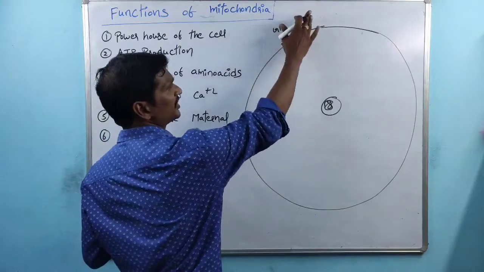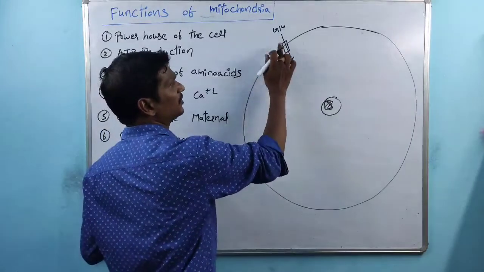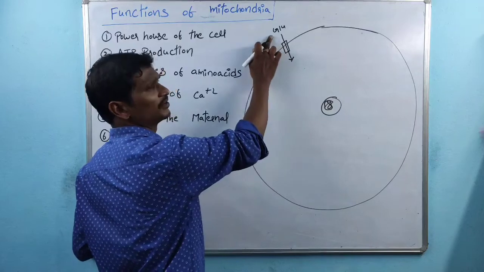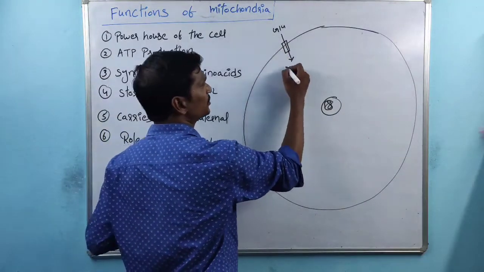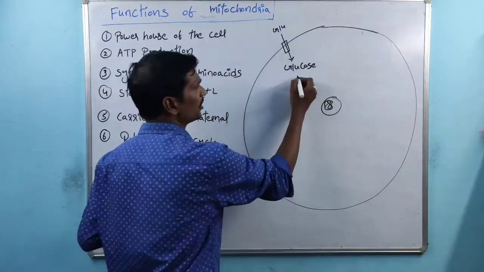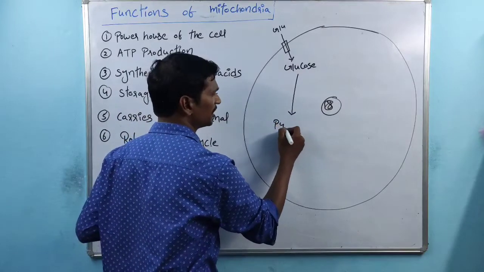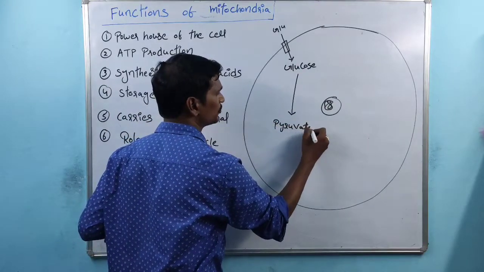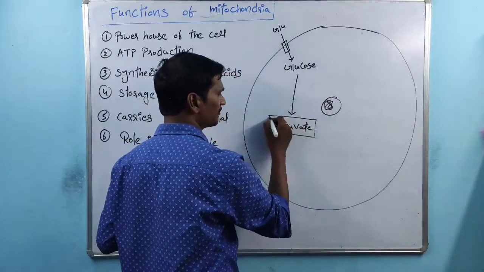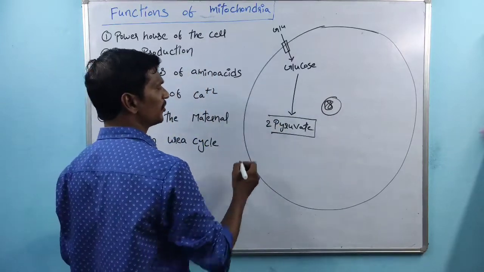Maybe this is a blood vessel. Through the blood vessel, the glucose molecules are transported. Then one of the specific transporters is there. The transporter transports the glucose molecules from outside to inside. This is one of the glucose molecules. The glucose molecule within the cytoplasm is converted into the pyruvate molecule. Especially one glucose is converted into two pyruvate molecules.